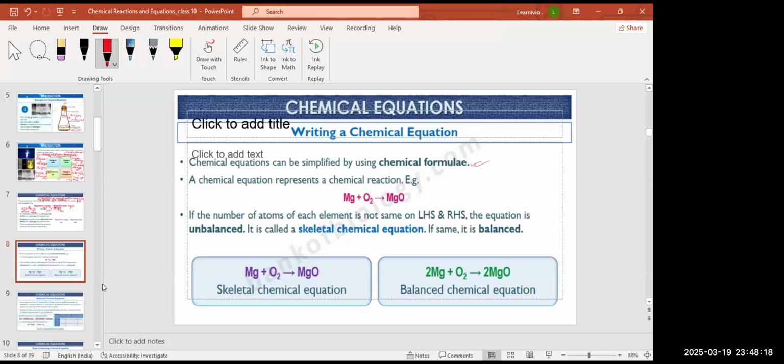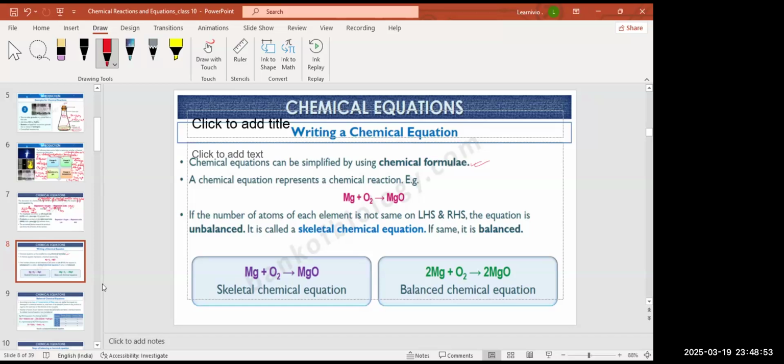You can write atomic number, symbol, atomic mass, electronic configuration, valency, and also write whether the element is a metal, non-metal or metalloid.